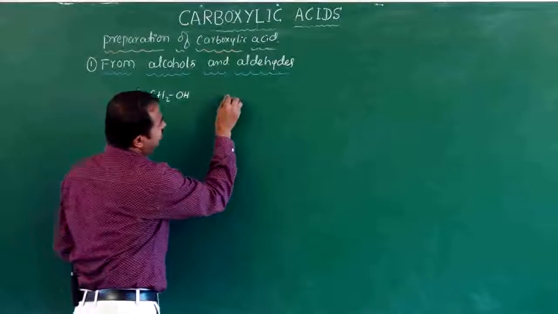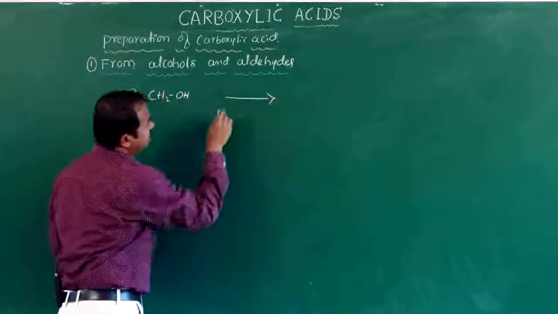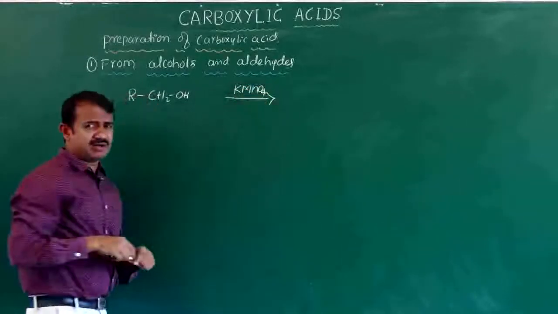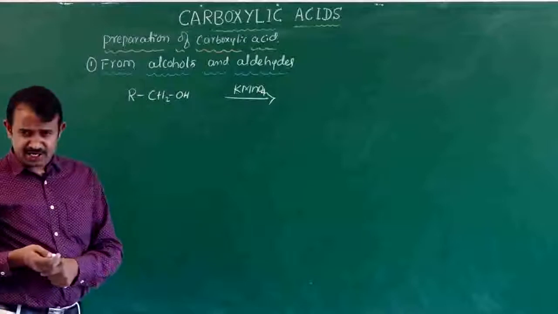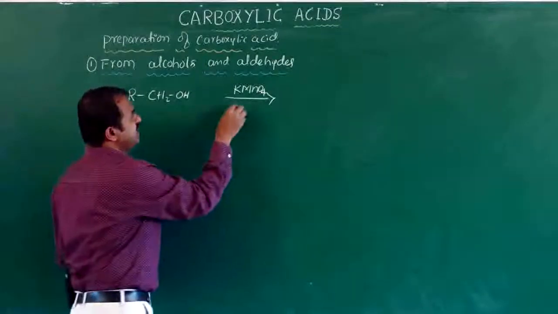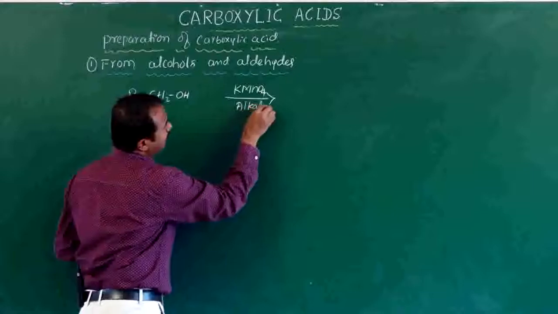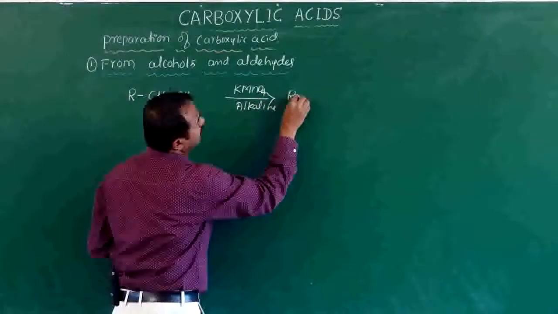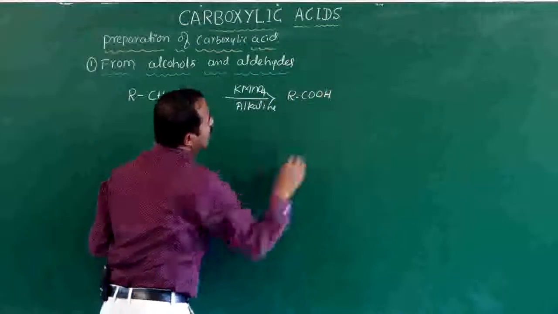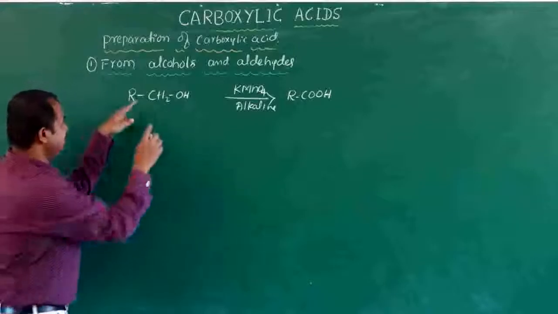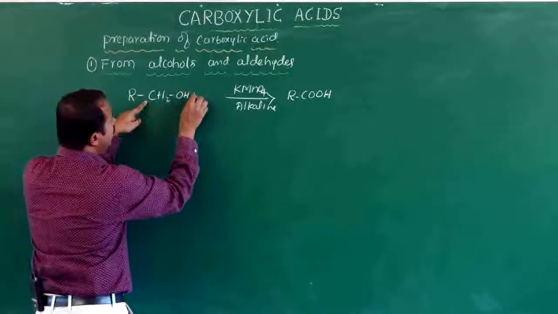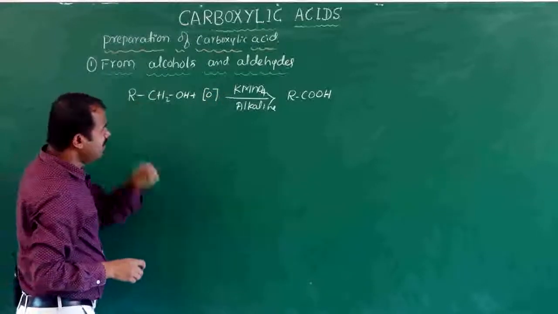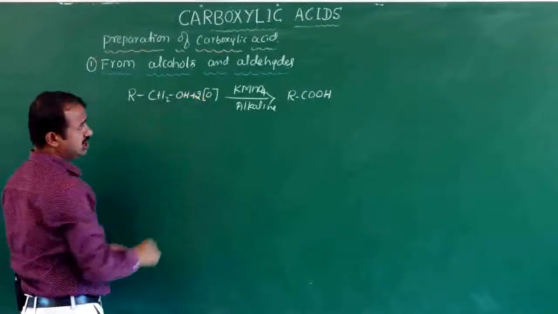Alcohol is oxidized with an oxidizing agent, potassium permanganate or potassium dichromate, any oxidizing agent in alkali media, to form carboxylic acid. Here, addition of oxygen is called oxidation. How many oxygens are required? 2 molecules of oxygen.